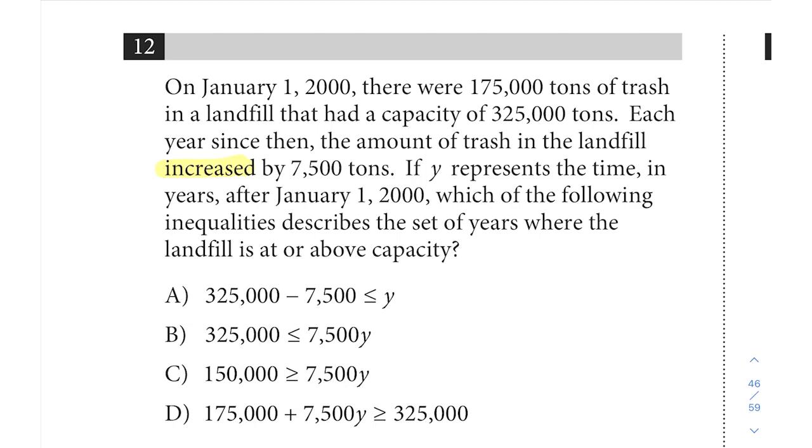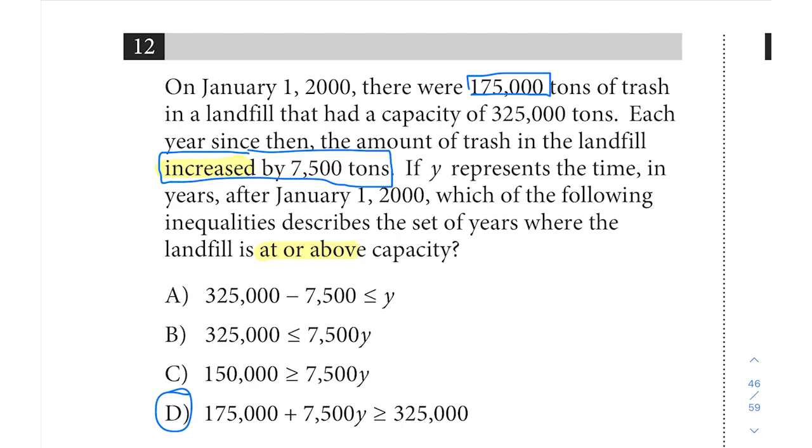So at or above tells us that we're going to be looking at an inequality. And we have to see if we can figure out how to come up with an expression representing the current amount of trash. So this gives us a starting value, which will be a constant. There's 175,000 tons initially. So we want 175 to be a constant value that we are then going to add on to with this increasing amount here. And if we look at our answer choices, that's enough right there to pick answer choice D.